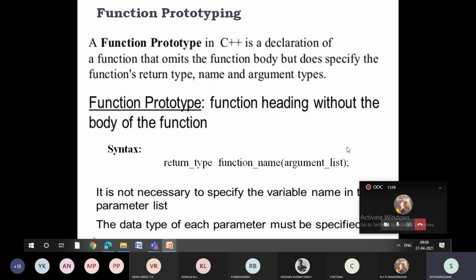The key point you should remember is you need not specify the variable names or parameters in the list. You specify only the data types.